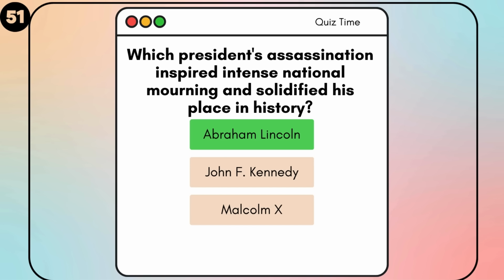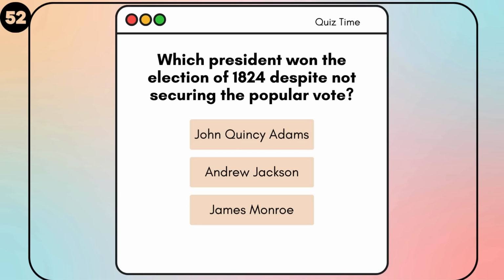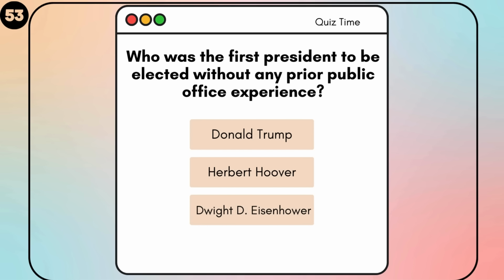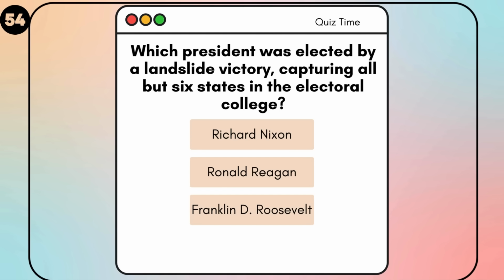Abraham Lincoln. Which president won the election of 1824 despite not securing the popular vote? John Quincy Adams, Andrew Jackson, James Monroe. John Quincy Adams. Who was the first president to be elected without any prior public office experience? Donald Trump, Herbert Hoover, Dwight D. Eisenhower. Donald Trump. Which president was elected by a landslide victory, capturing all but 6 states in the Electoral College? Richard Nixon, Ronald Reagan, Franklin D. Roosevelt.